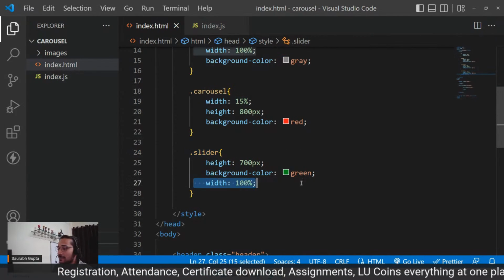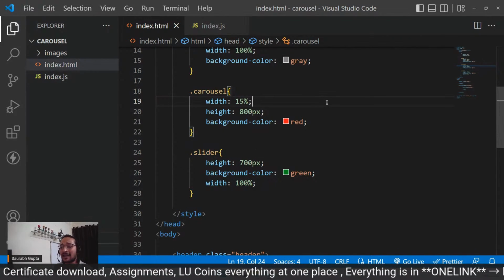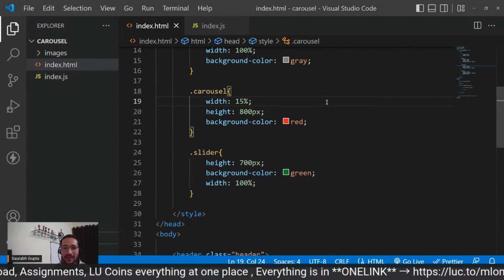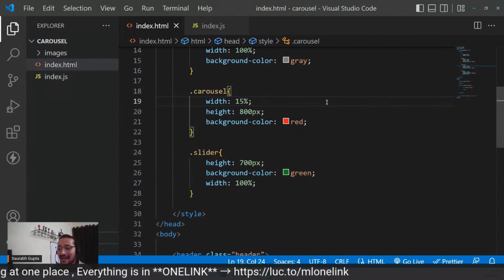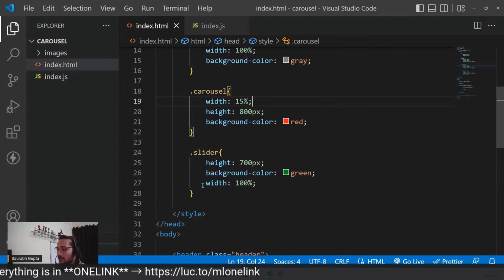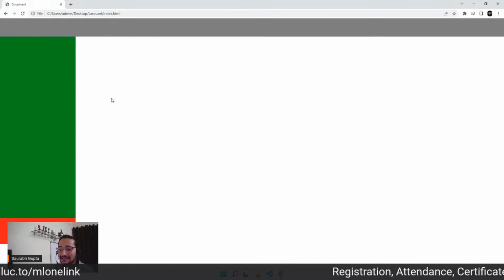So you have given width 100% to slider. So it will take the full width of what carousel is. I don't care what my carousel is. Even if my parent is 1 pixel, it's my 100%. Always. That's how percentages work, right? So width 100% will make sure that it fits the parent, no matter what width it has.